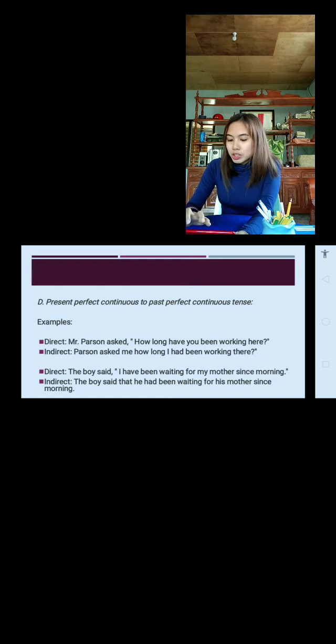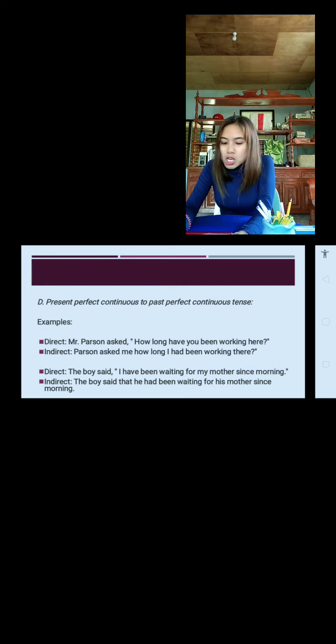Then another example. Direct speech: The boy said, "I have been waiting for my mother since morning." For indirect speech, it will become: the boy said that he had been waiting for his mother since morning. So from present perfect continuous to past perfect continuous, have been waiting. So it will become, he had been waiting.